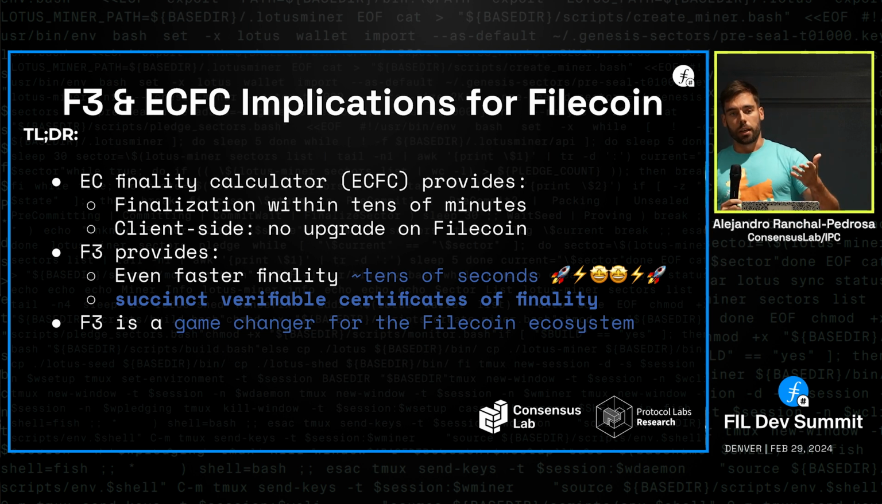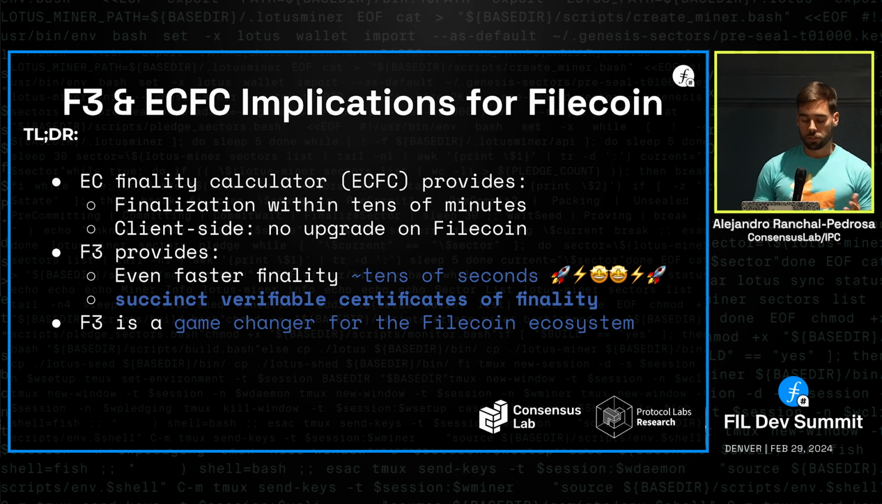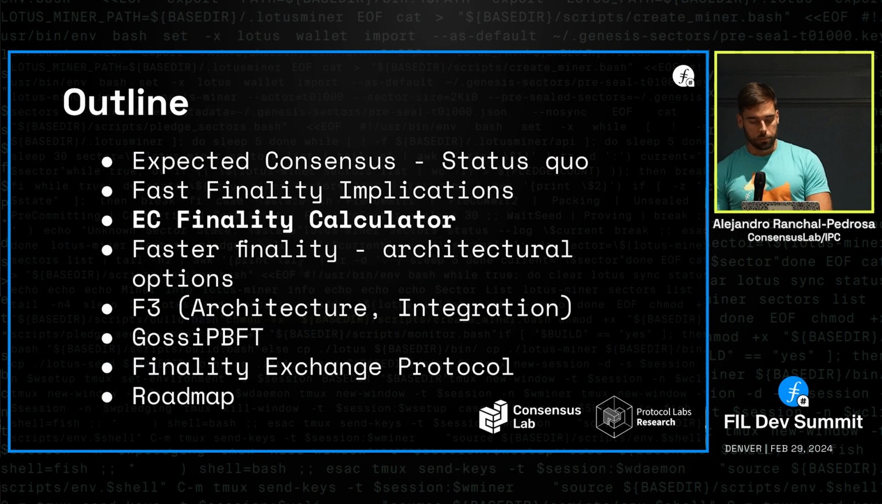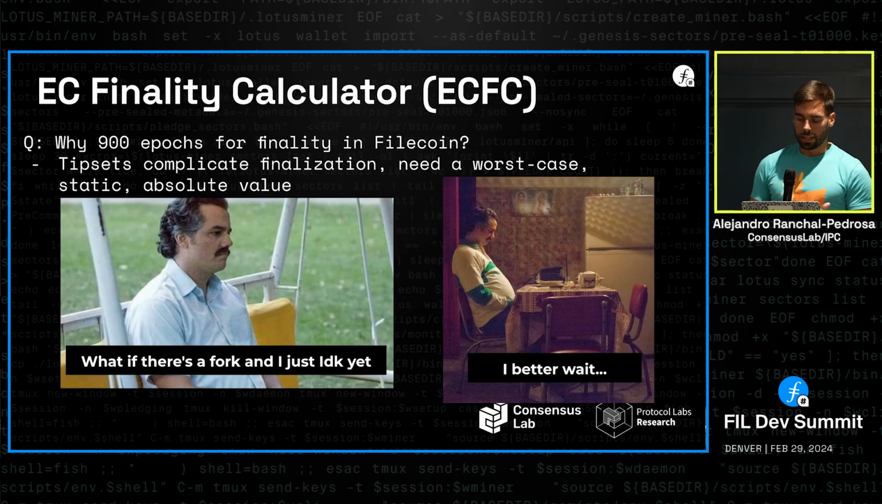But on top of that, we are building F3, and F3 will provide finality in tens of seconds. It's coming soon, probably end of Q2, beginning of Q3. And it will also provide succinct verifiable certificates of finality. That's why we think that F3 is a game changer for the Filecoin ecosystem. So first, the easy finality calculator.